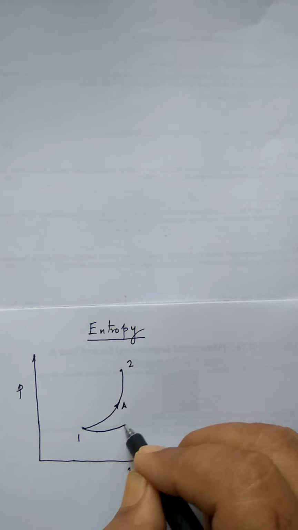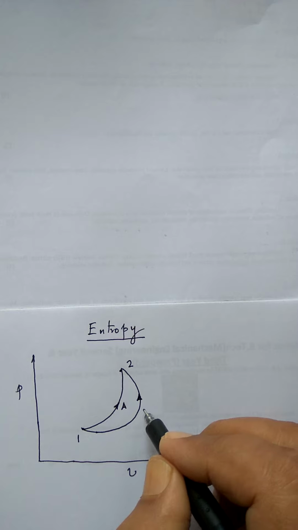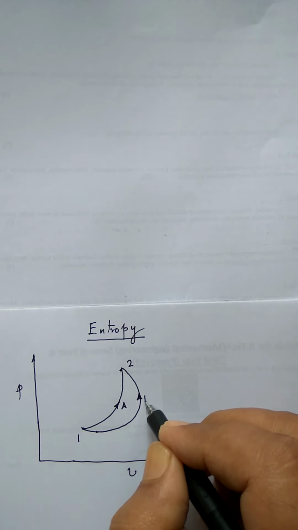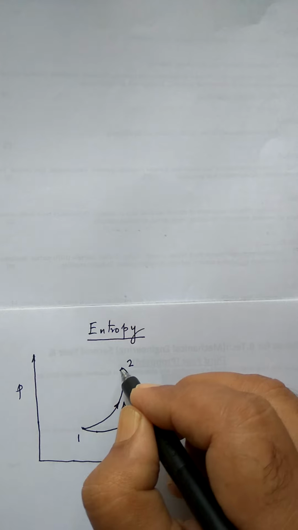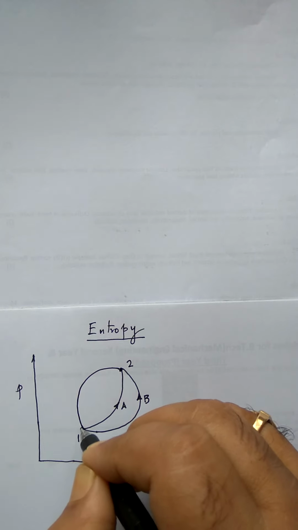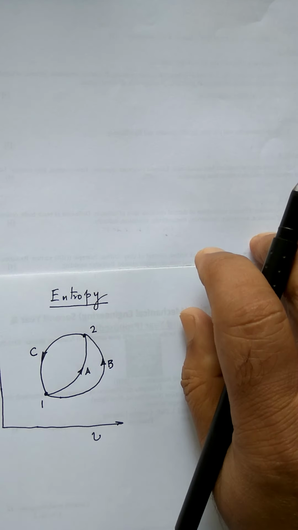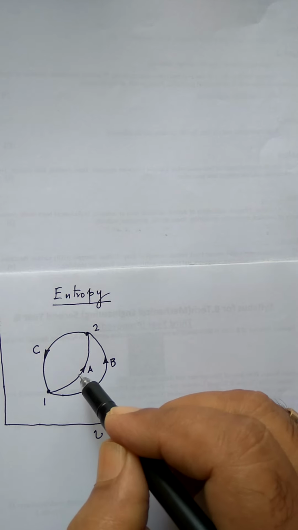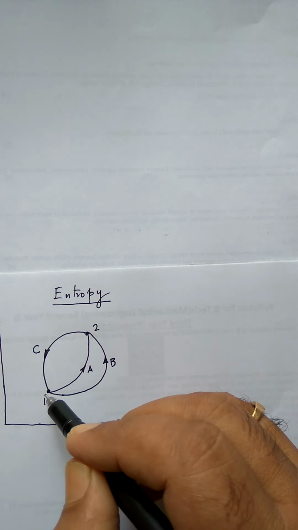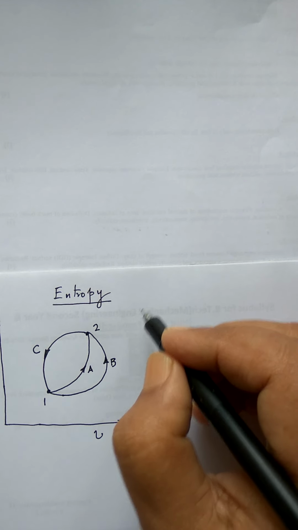I have yet another process that starts from 1 and goes up to 2, and again a reversible process, and the path is defined by B, let us say. And I have another path from 2 to 1. It is like this, and let us say this path is C. This is a reversible process. So now you can understand that 1A2C1 is a reversible cycle, and for this the Clausius inequality will be true.